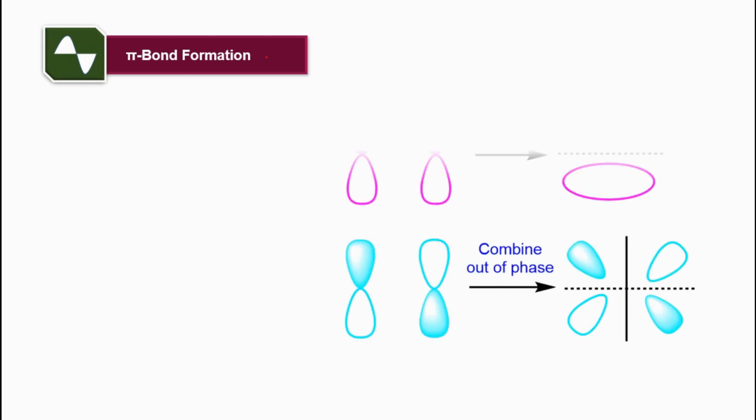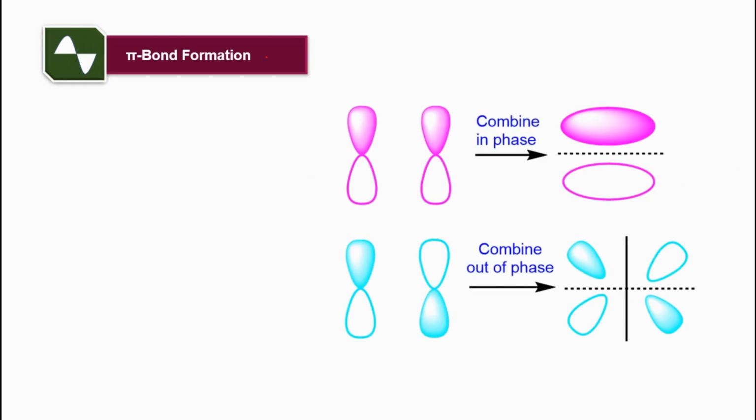Although this is also symmetrical about this joining axis, they will not contribute to the molecular orbitals. However, the side-on overlap of two p orbitals forms a molecular orbital that is no longer symmetrical about the internuclear axis. If we rotate about this axis, the phase of the orbital changes. That means the orbital is described as having pi symmetry, and the orbital is called the pi orbital. This is the pi bonding orbital.